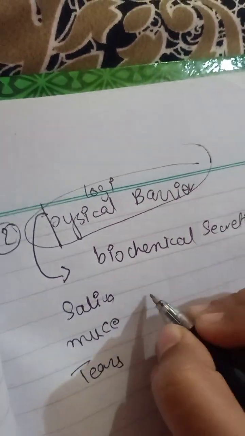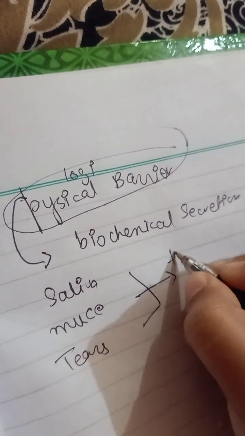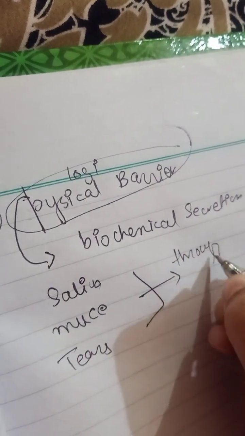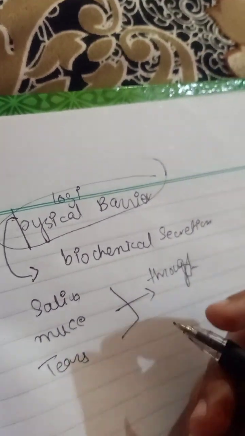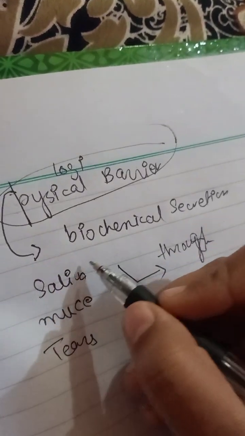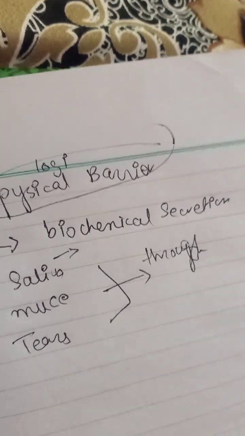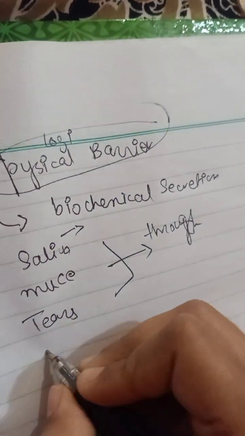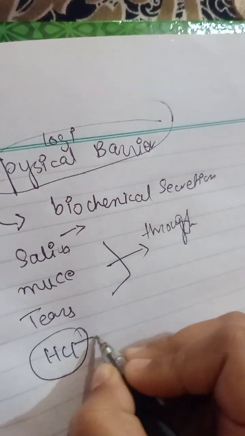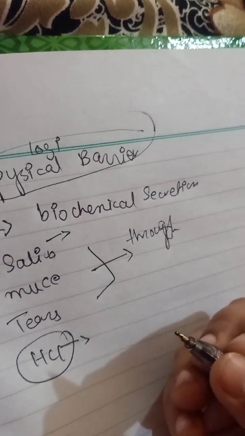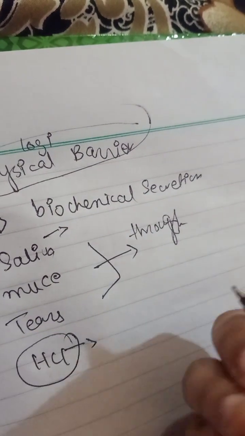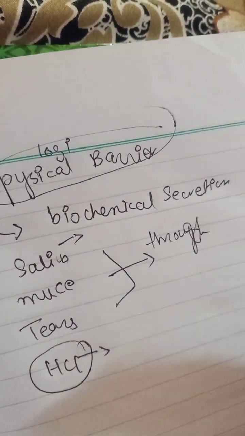tears. Okay, they have lysozyme enzyme. So through lysozyme, they kill bacteria. Saliva also has bicarbonate. If we talk about the digestive tract, we have HCl, which kills the bacteria from food. We also have digestive juices like enzymes, pepsin, and so on.